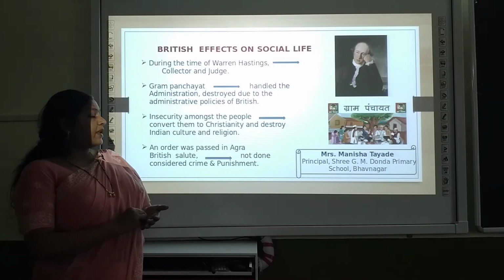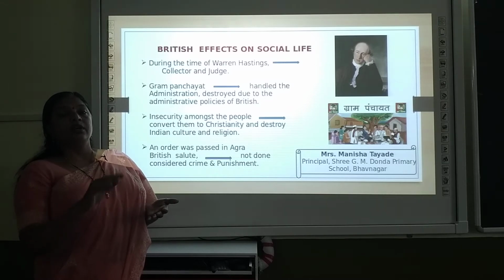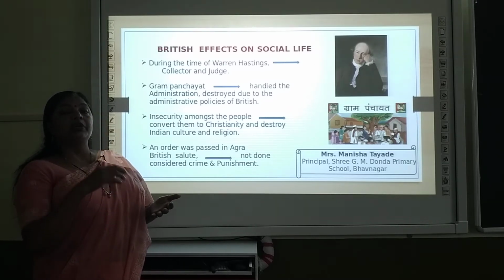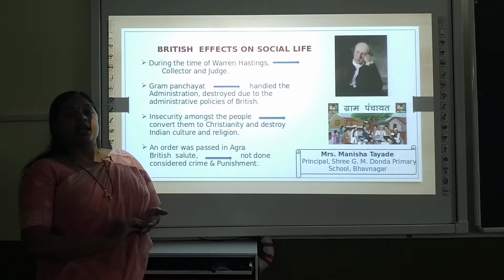Moreover, an order was passed in Agra that whoever passes by has to salute the British officer, and if you do not salute the British officer, it will be considered a crime and you will be given punishment for that.